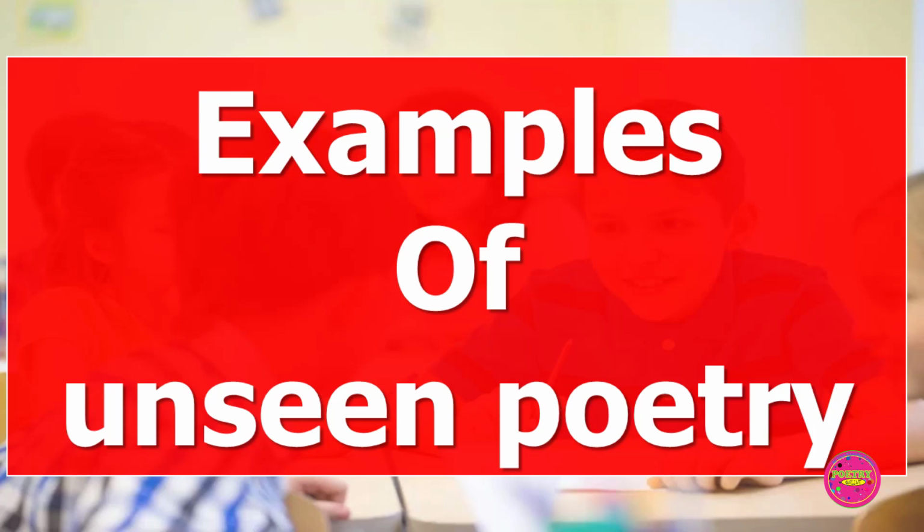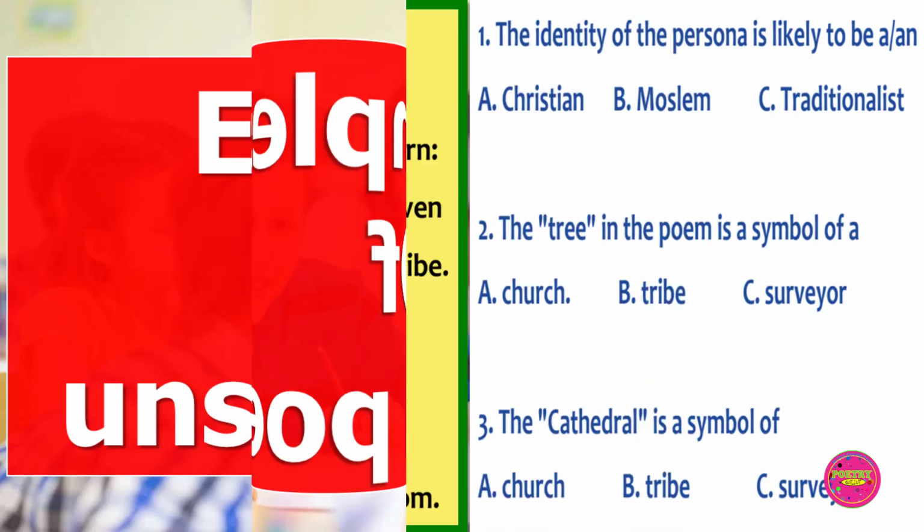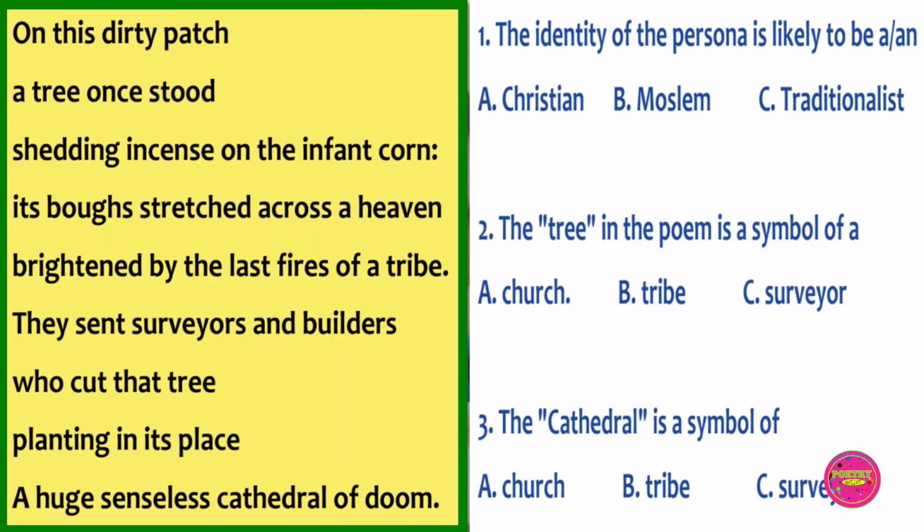Let's now consider some examples of unseen poetry. On this dirty patch, a tree once stood, shedding incense on the infant corn. Its boughs stretch across the heaven, brightened by the last fires of a tribe. They send surveyors and builders who cut that tree, planting in its place a huge senseless cathedral of doom.